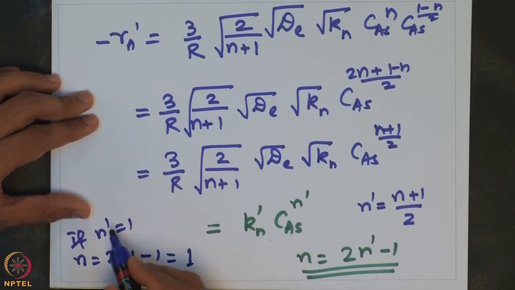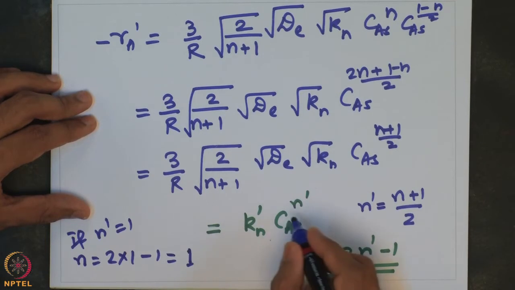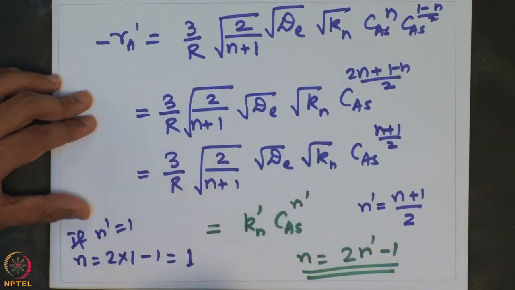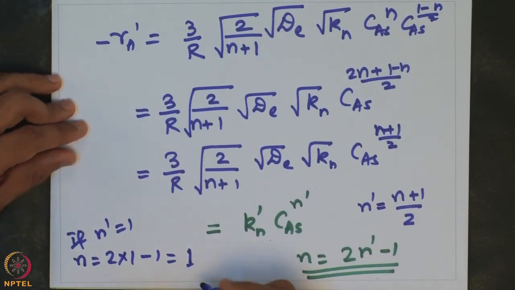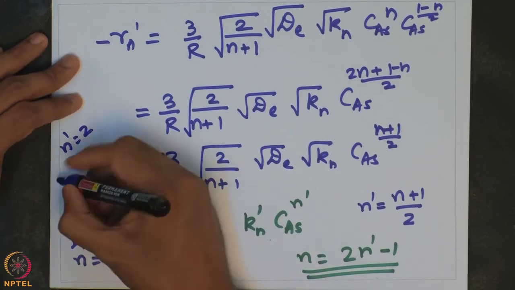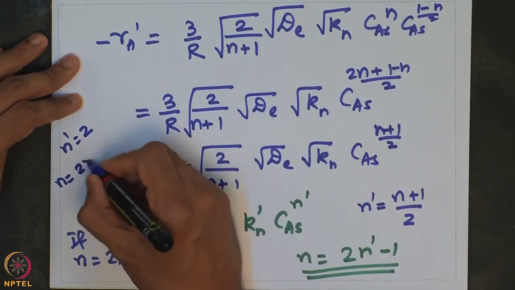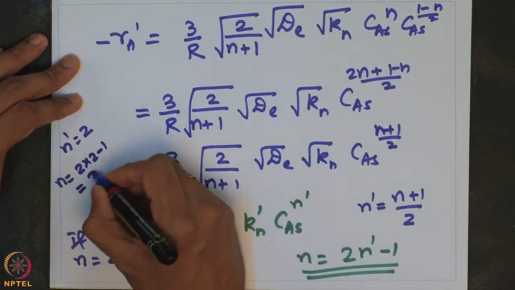So, if it is a first order reaction in the observed rate versus the concentration of the species, then the actual order is also equal to 1. But let us take another example, where if n prime is equal to 2, then the actual true order of the reaction is essentially given by 2 into 2 minus 1, which is basically 3.